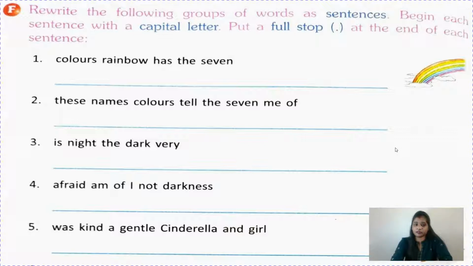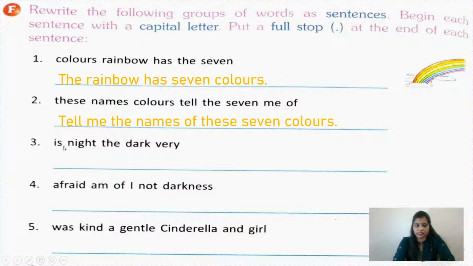Number one: "colors. Rainbow has the." So we can see here, the rainbow has seven colors. Start with a capital letter and give a full stop at the end. "These names colors tell the seven me of." So you can write, tell me the names of these seven colors. Yes. Now, "is night the dark very?" So you can write like this: the night is very dark. Don't forget to give a full stop at the end and start with a capital letter.